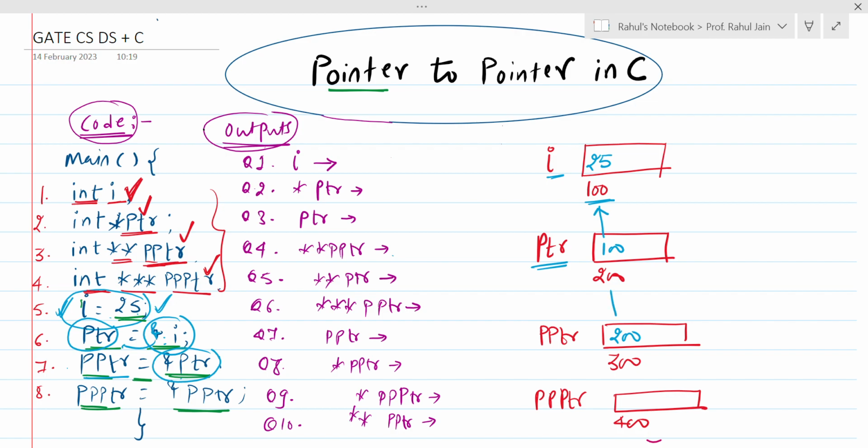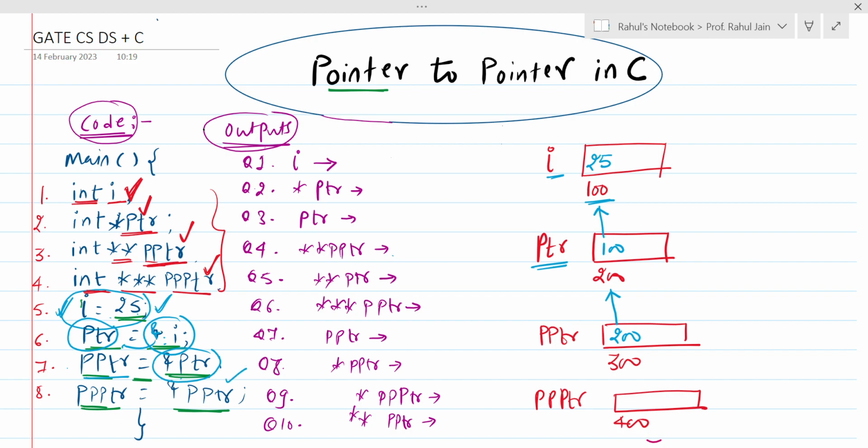It means that pptr, which is pointer to pointer, has the address of ptr, right? So you can see ptr is a pointer variable which has variable i's address, and double ptr is again a pointer variable which is holding the address of something which is already a pointer. That is why it is called pointer to pointer.